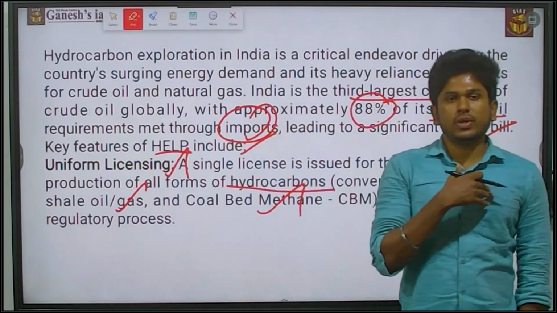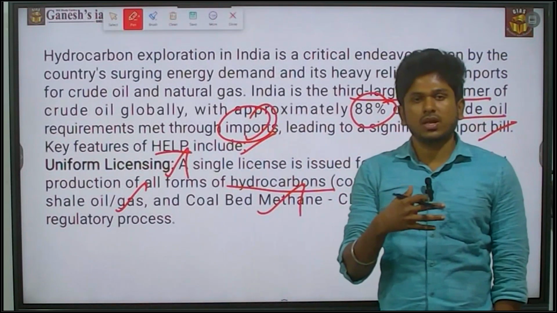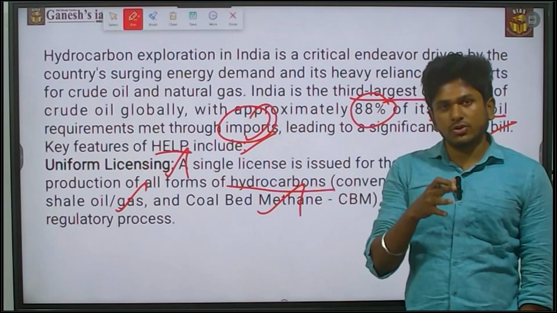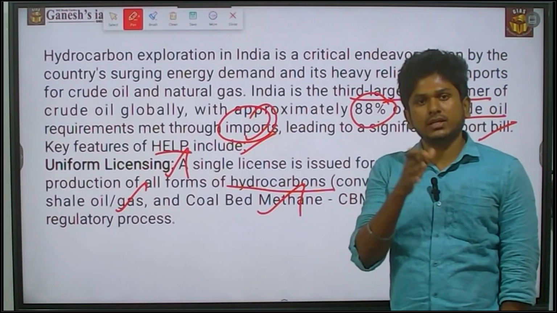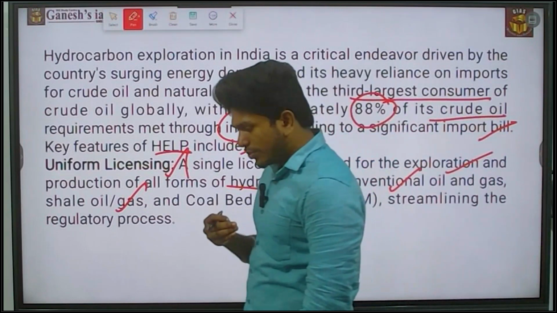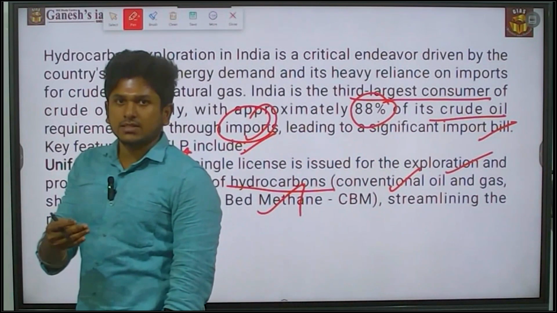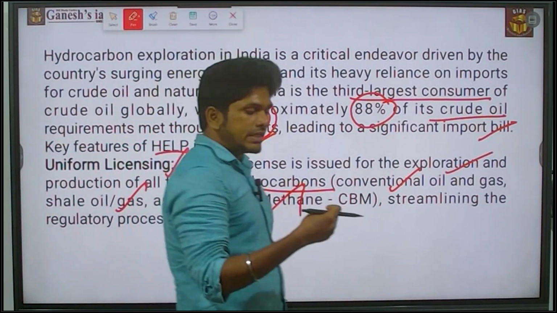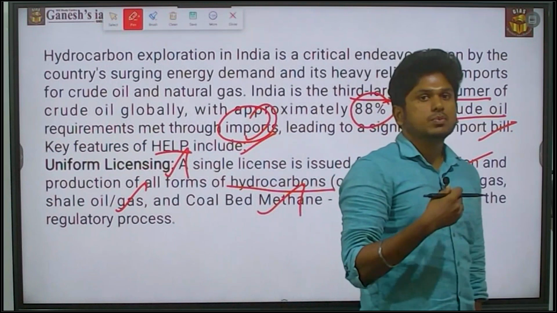If I need to explore shale gas, I need to get a license. If the same company tries to explore coal bed methane, then they have to get another license. So for every different gas that I want to explore, I need to get a separate license. That was the major concern.